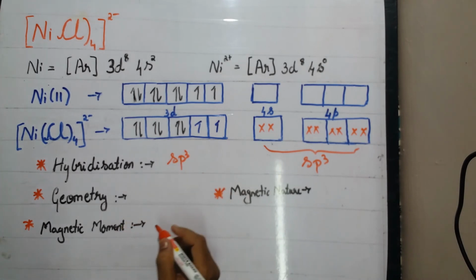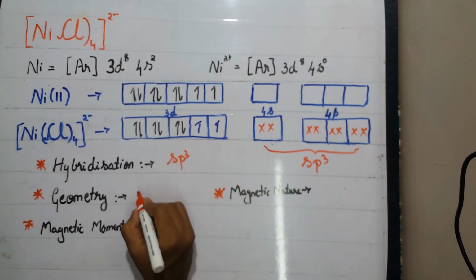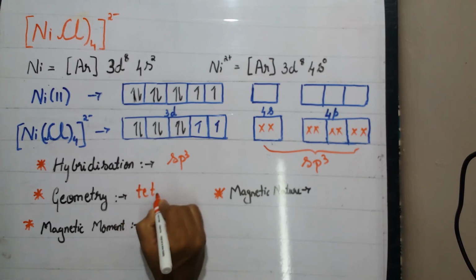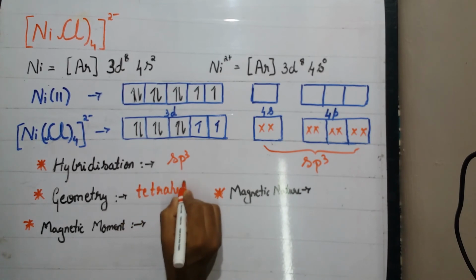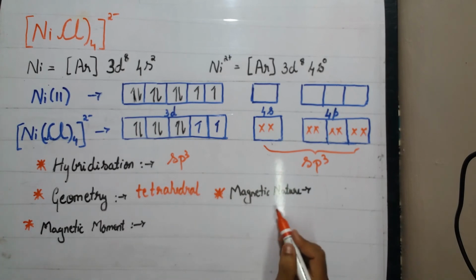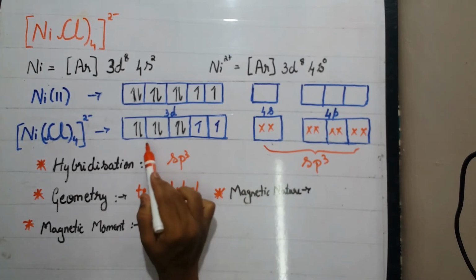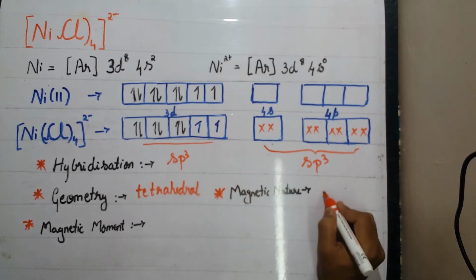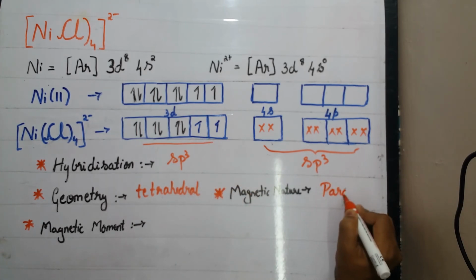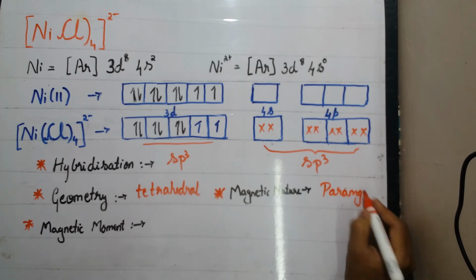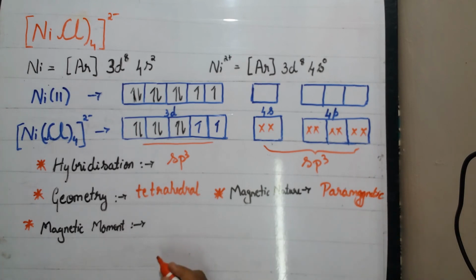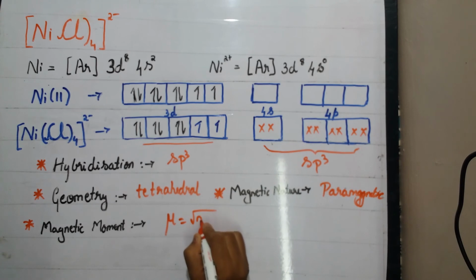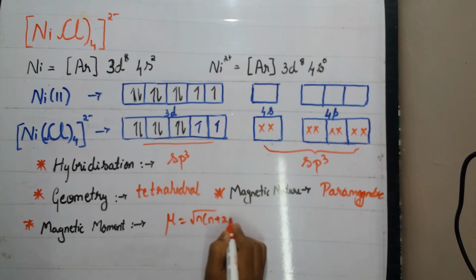So for the geometry of the complex, we know that for sp3 it would be tetrahedral. Coming to the magnetic nature, in the metal complex there are 2 unpaired electrons present, hence it is paramagnetic in nature. Coming to the magnetic moment, we know that mu equals root of n into n plus 2.